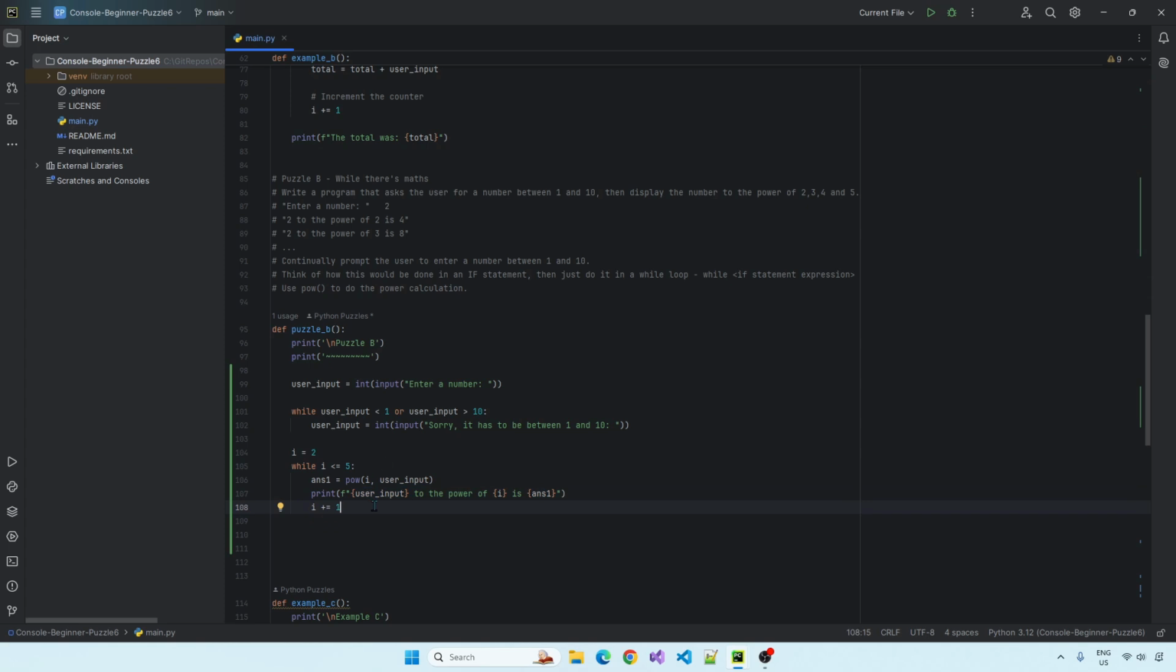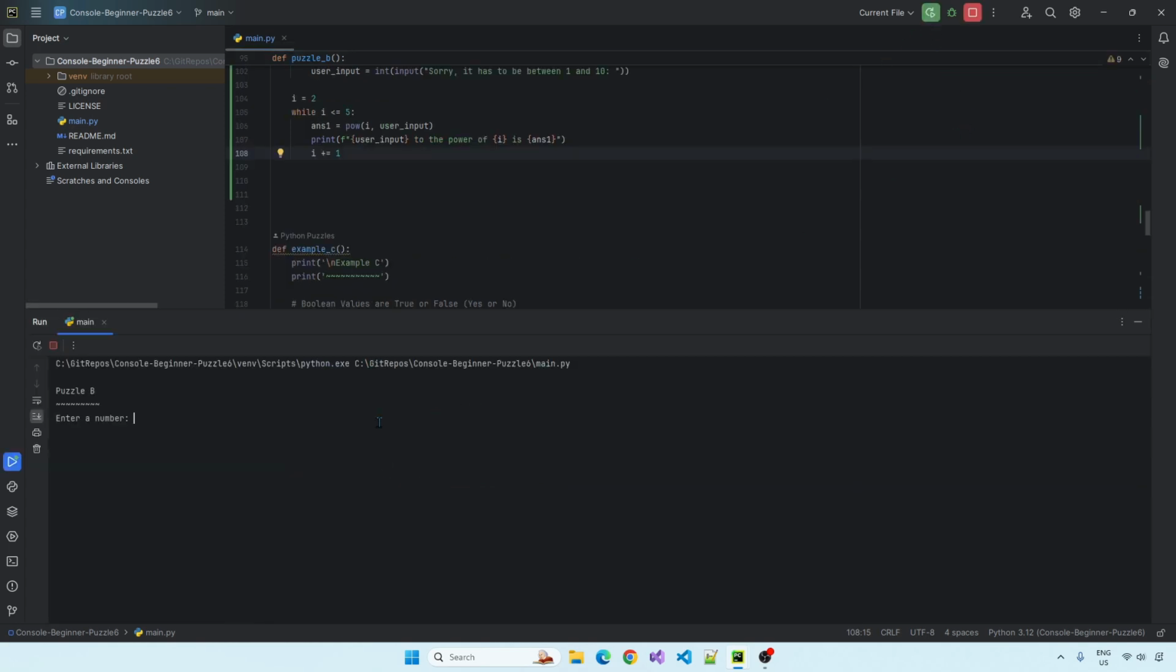If you did something like this, well done. Let's give it a go. Enter a number: 5. I always like number 5. 5 to the power of 2 is 25, 3, blah blah blah. Let's run that again. We'll do 2, might know 2 a bit better. 2, 4, 8, 16, that's all I remember. Yeah, looks good to me. Looks good to me.